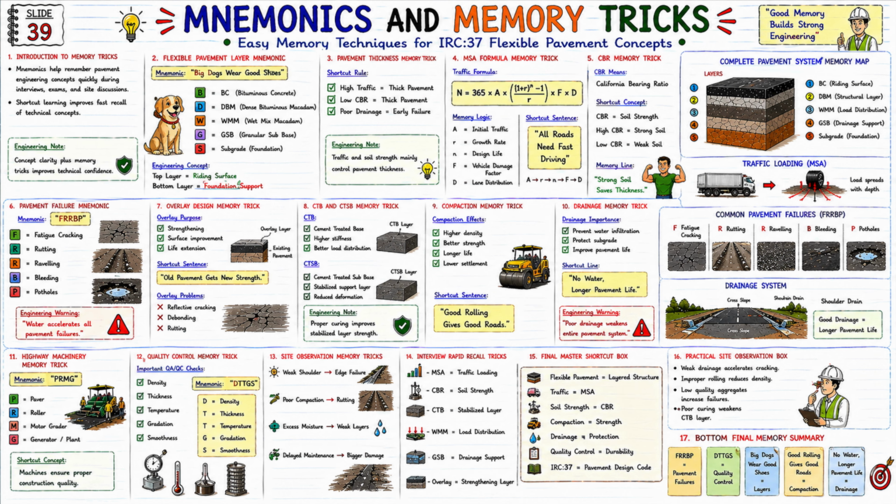FRBPP. Pavement failures. DTTGS. Quality control. Big dogs wear good shoes. Pavement layers. Good rolling gives good roads. Compaction. No water, longer pavement life. Drainage. And this is a complete memory revision of the entire IRC 37 flexible pavement design.